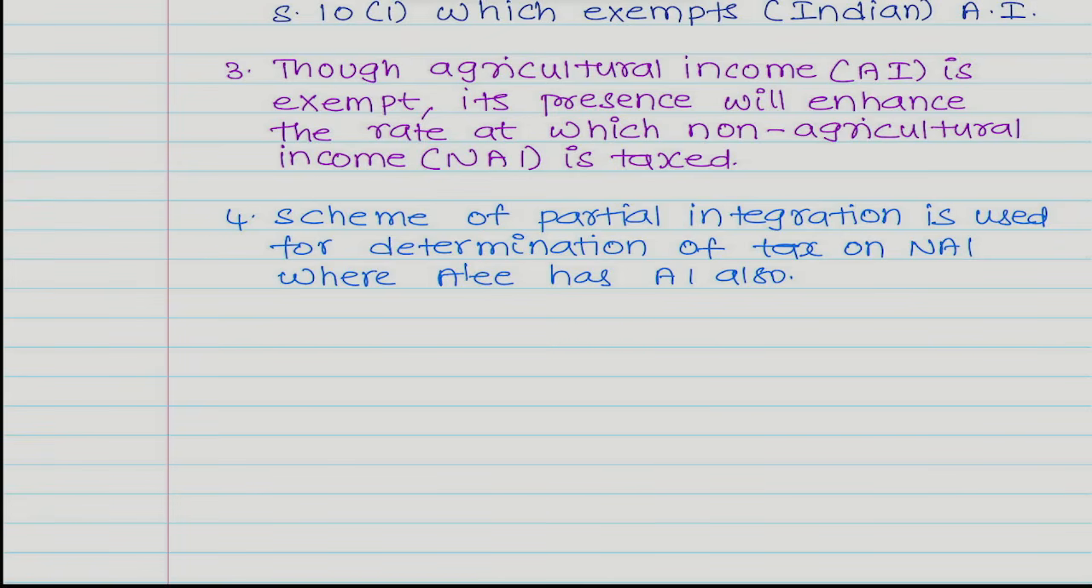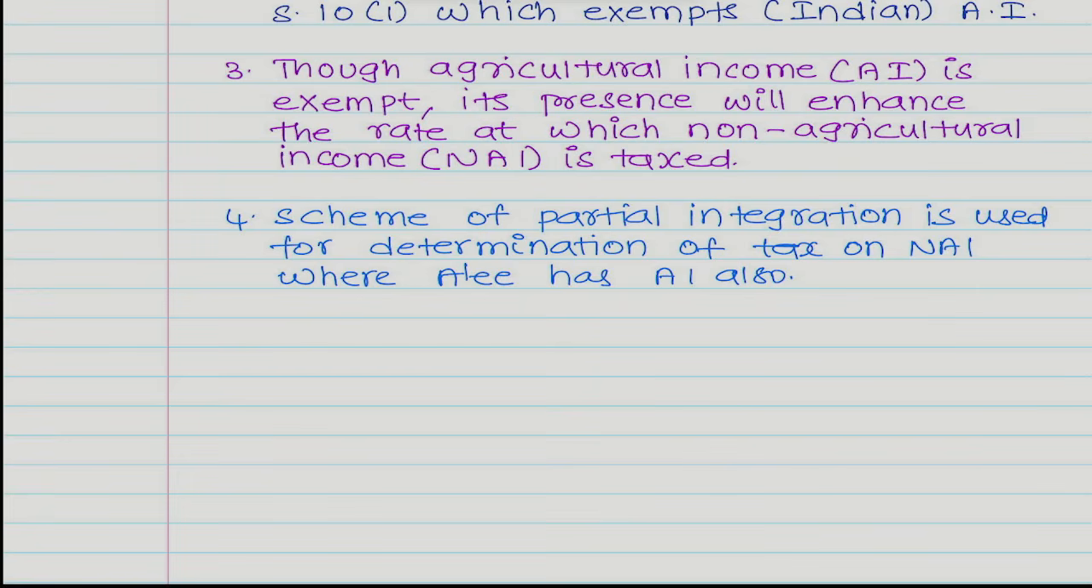So schema partial integration is used for determination of tax on non-agricultural income where the assessee has agricultural income also. If you have only agricultural income, schema partial integration has nothing to do. If you have only non-agricultural income, all this chapter doesn't get attracted. When will the problem come? If you are having both agricultural and non-agricultural income, then the problem will start.